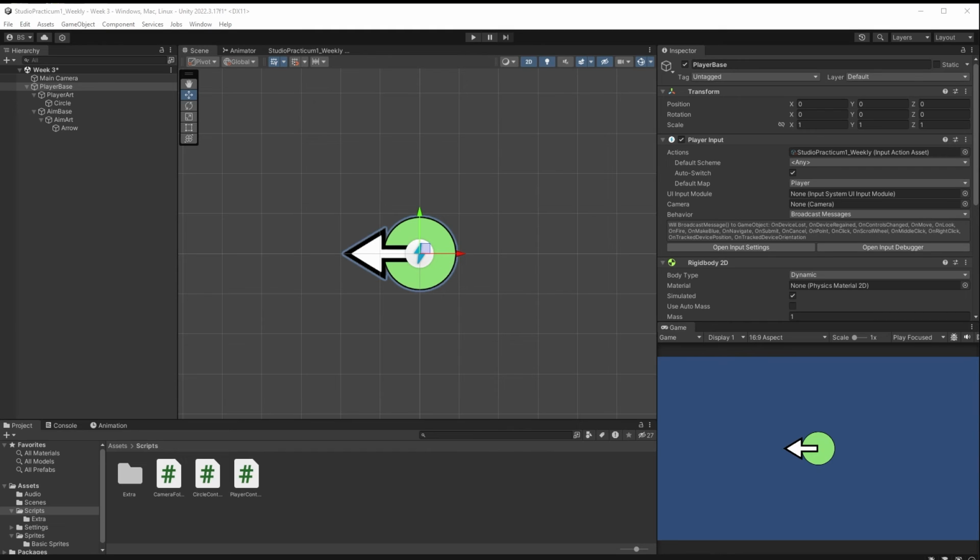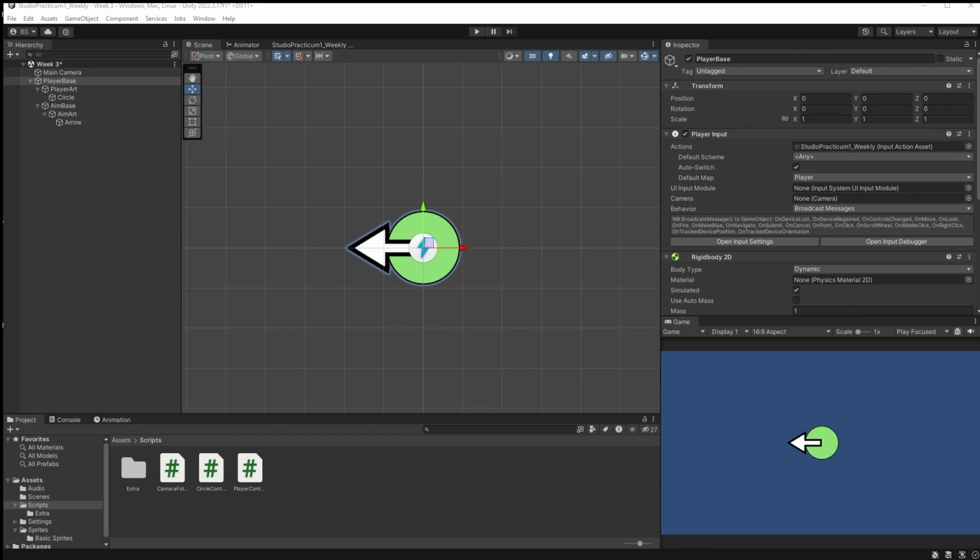Our aim is going to work very similarly, so let's get our character aiming as well. The real difference between the aim and the actual movement is the fact that we want our arrow, the arc we've got here, pointed in the direction we are aiming. This is going to be used as visual feedback for our players so they know where they're aiming. And when they shoot, then they're going to shoot the things that are in that direction. So that's the real difference. Otherwise, we're doing a lot of the same stuff.